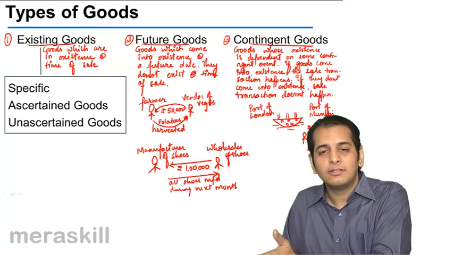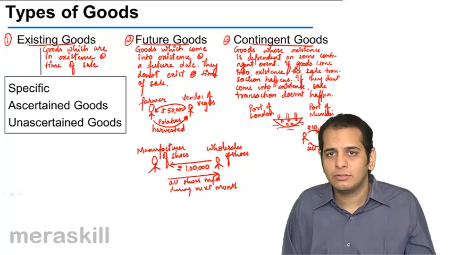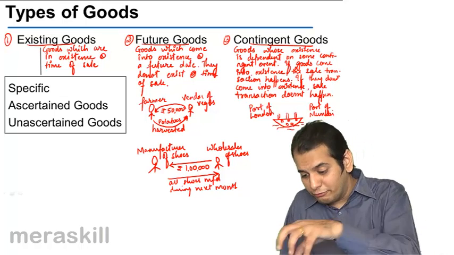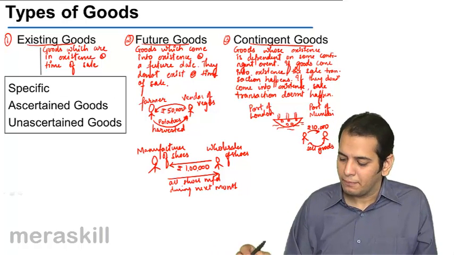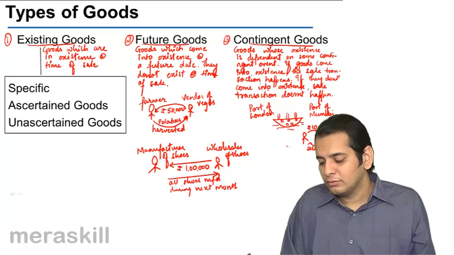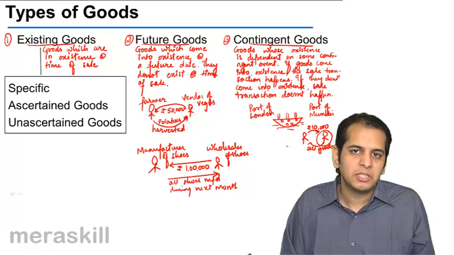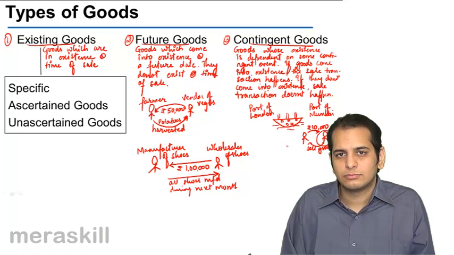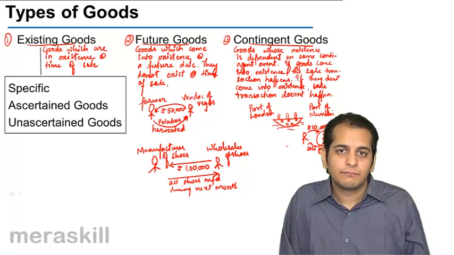They might reach the port of Mumbai safely, they might not reach the port of Mumbai safely. So if they come to the port of Mumbai safely, he will be able to sell the goods to the other person. However, if the goods do not reach the port of Mumbai safely, he will not be able to sell the goods. So we can say these goods are contingent goods.